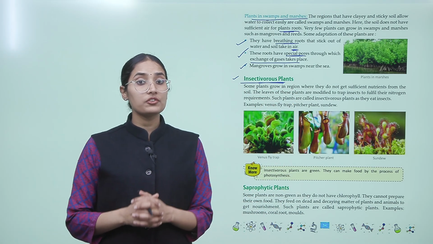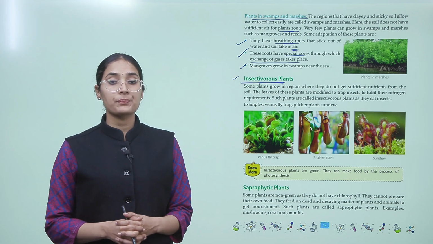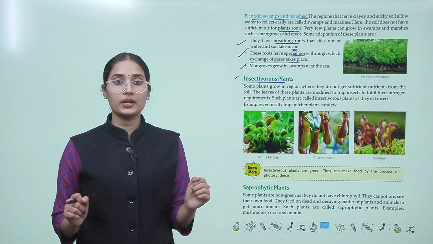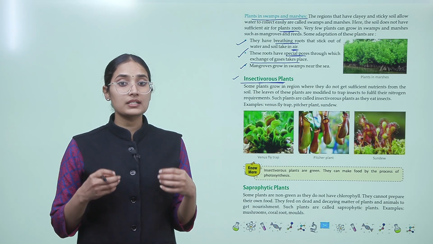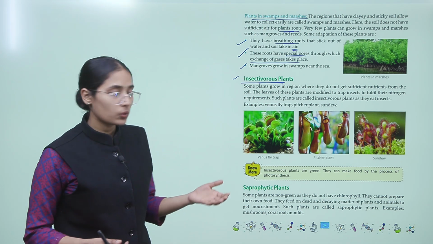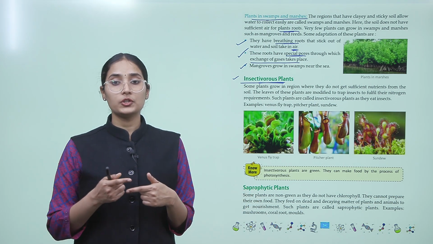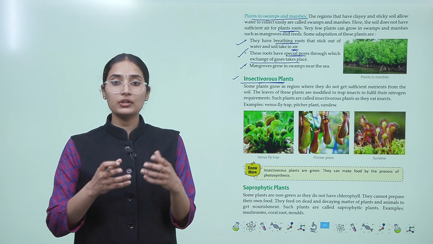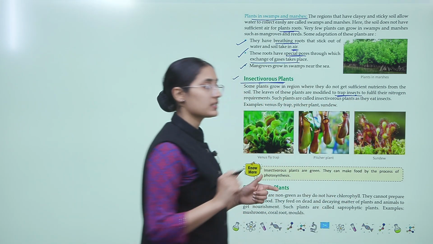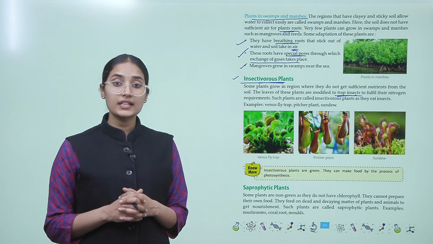So some plants grow in regions where they do not get sufficient nutrients from the soil, okay. The leaves of these plants are modified to trap insects to fulfill their nitrogen requirement. So these kinds of plants are adapted to fulfill their nutrient needs by trapping and eating insects. Such plants are called insectivorous plants.